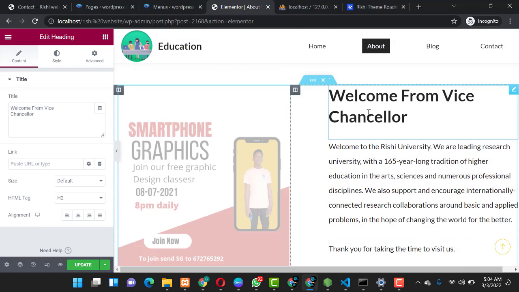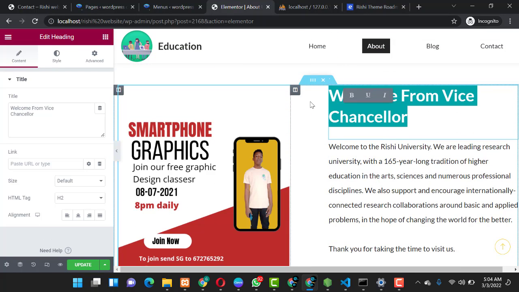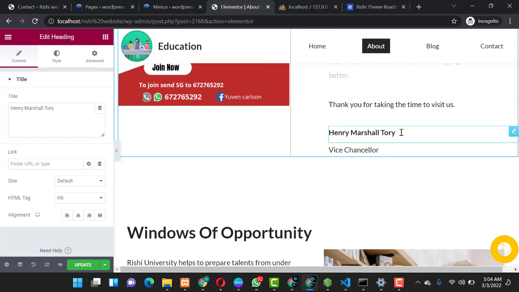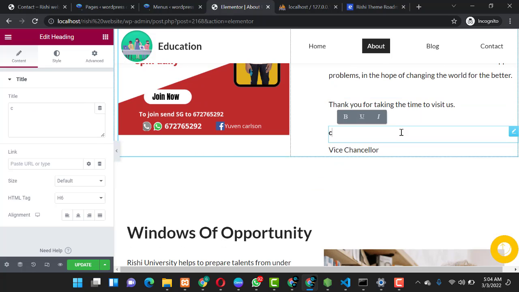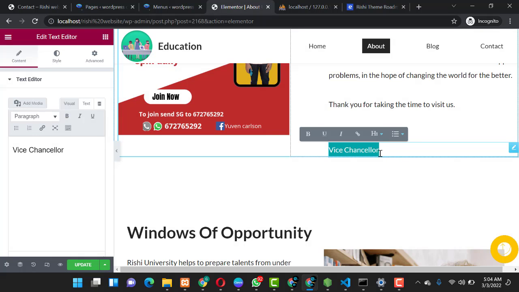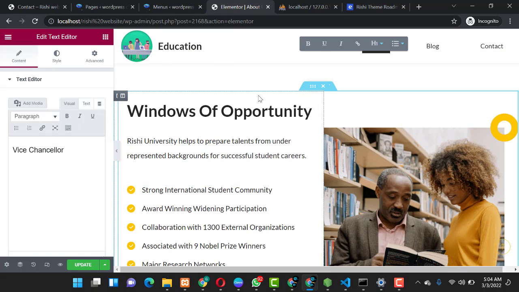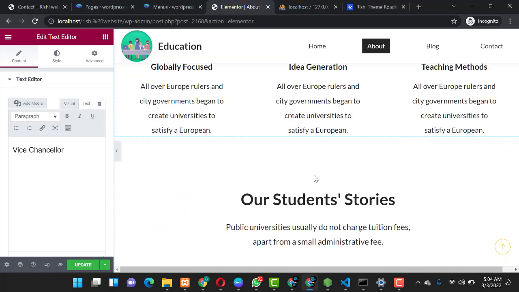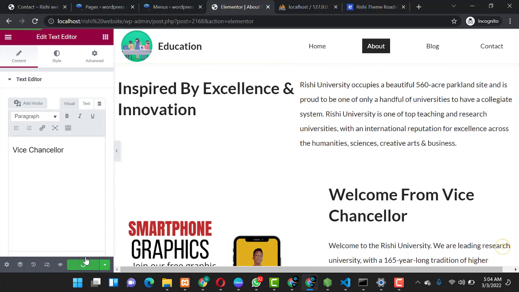So you can also change the text here. You can change this text, you change all other stuff, and you change the name. You can do this one, you edit it, you just check out stuff, window opportunities. If you don't want it, you remove it, or you customize it to fit your own niche. So guys, that is basically all you can update.